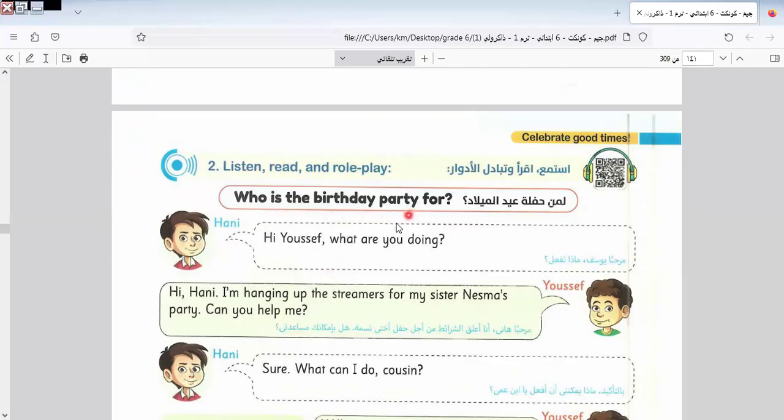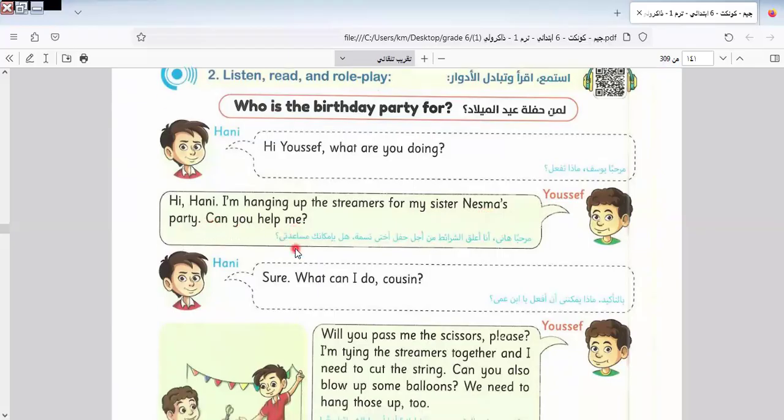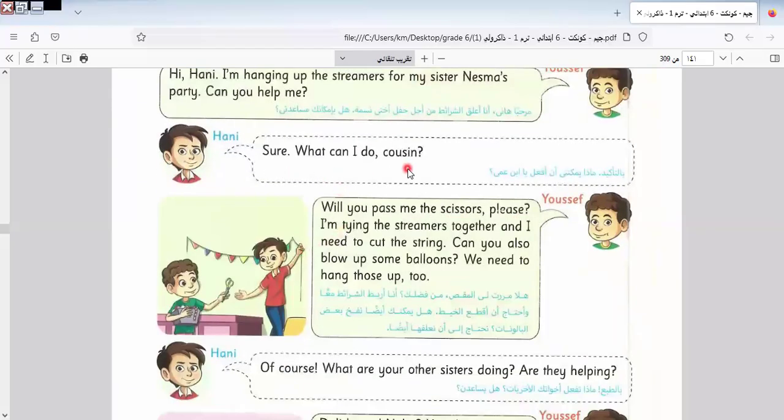Whose is the birthday party? Here we talk about Yusuf and the birthday party. Hi Yusuf, what are you doing? Hi Hani, I'm hanging the streamers for my sister Nesma's party. Can you help me? Sure, what can I do, cousin? Will you pass me the scissors, please?